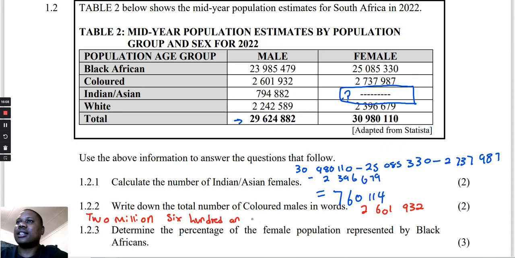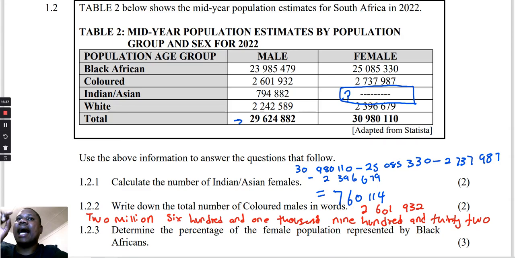2,601,000, 601,000, 900 and 32. Now, what is the last thing to put there? What are they talking about? Are they talking about money?